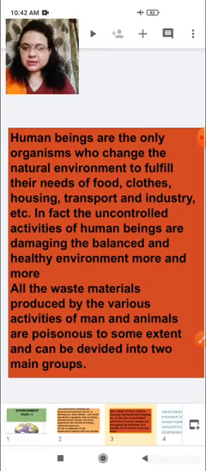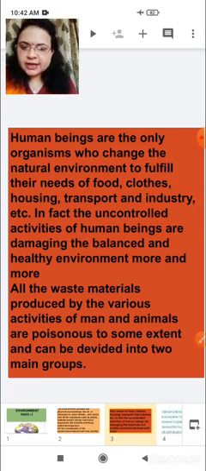The balance of interaction between the biological and the physical components, which maintains the environment, gets disturbed and affected by the behavior and activities of human beings.